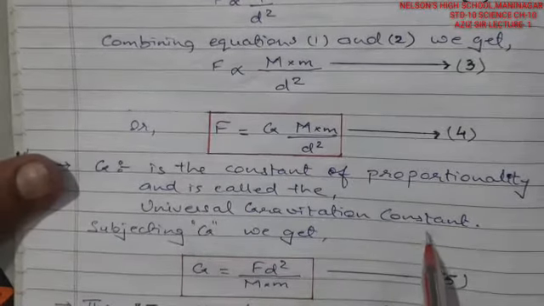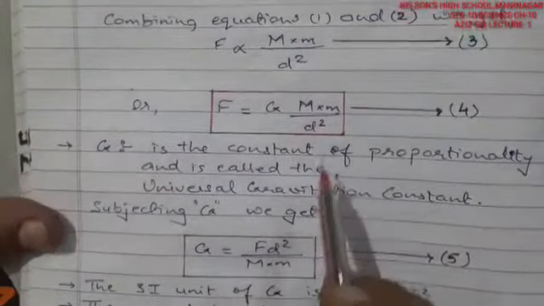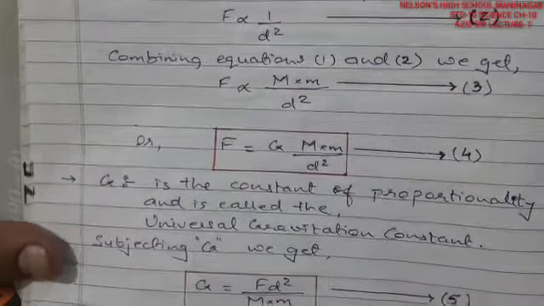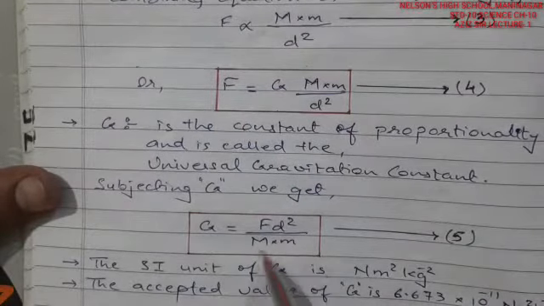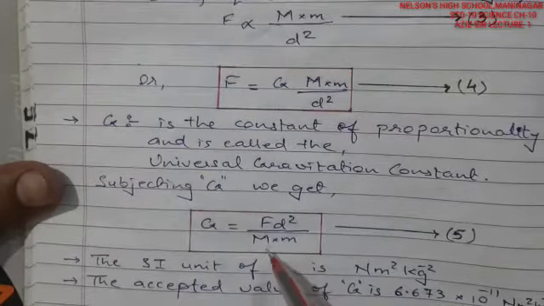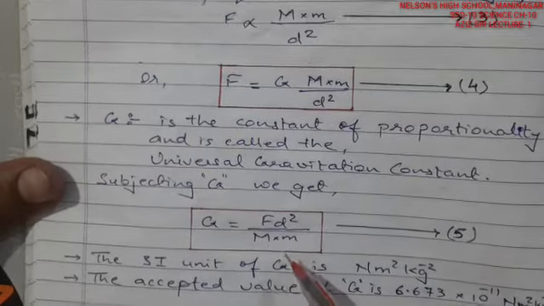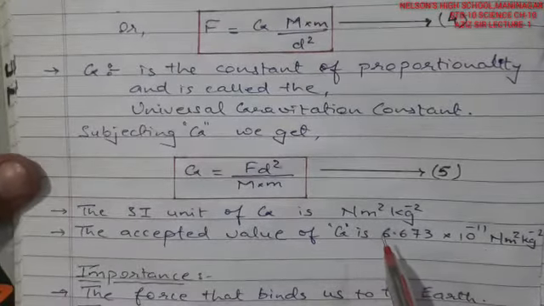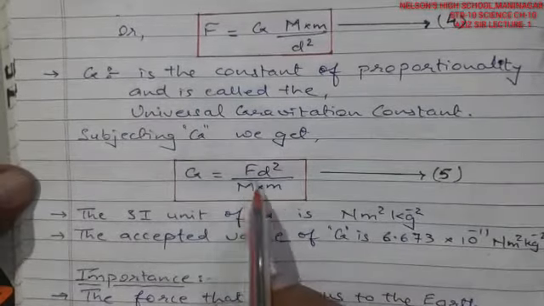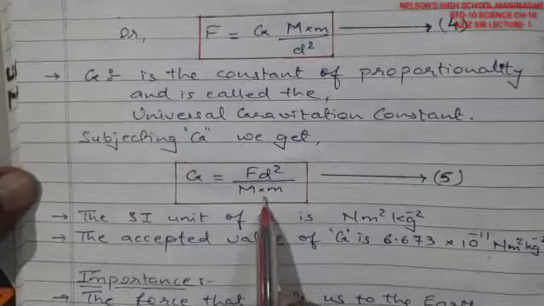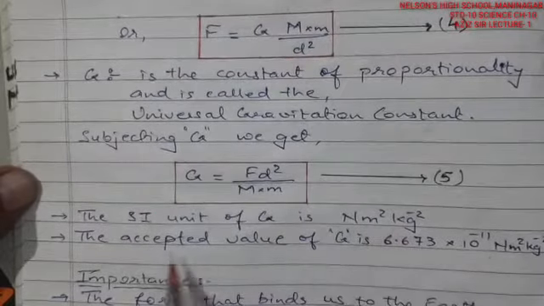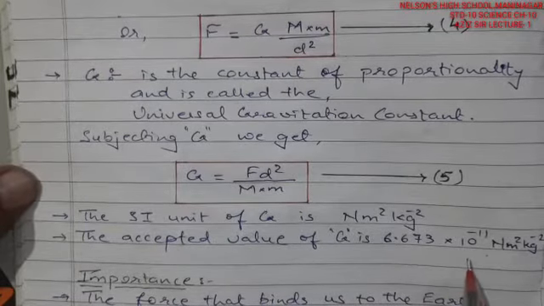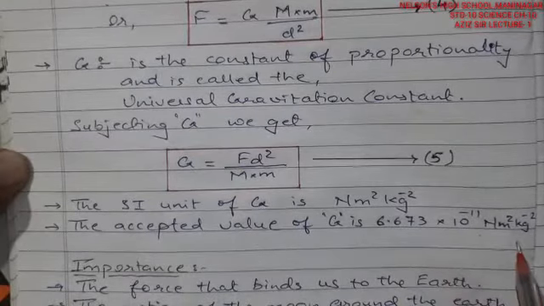Universal gravitational constant. Now making capital G the subject, d square comes on this side and capital M and small m come on the lower side. So G is F d square upon capital M into small m, that is the product of mass of object A and mass of object B. The SI unit of G is N m square kg minus 2, because F is Newton, d square is meter square, and M into m is kg square. The accepted value of G is 6.673 into 10 raised to minus 11 Newton meter square per kg square.